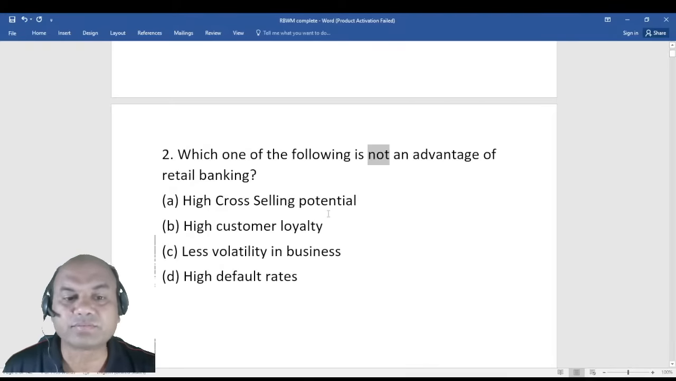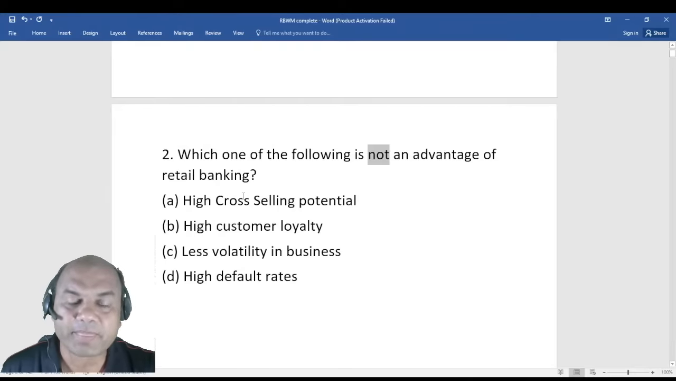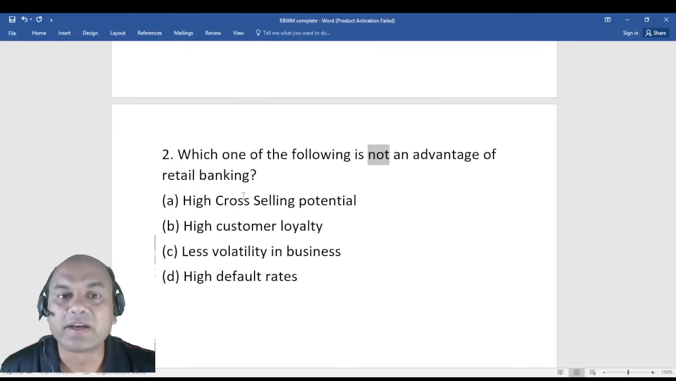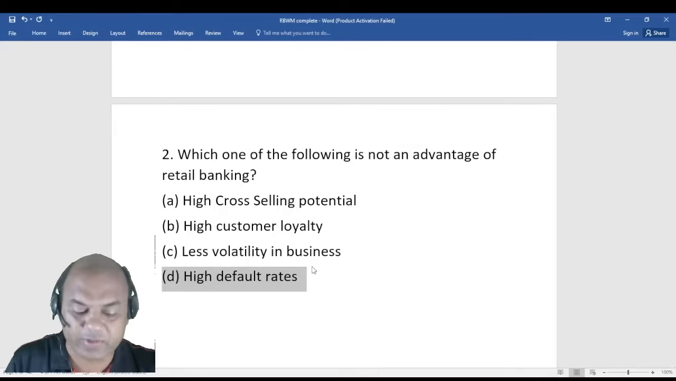Second is high cross-selling potential. No, cross-selling potential is an advantage. What do you mean by cross-selling? Cross-selling means selling to the existing clients. Always remember, if you sell to the existing clients, it is 6 to 7 times cheaper than selling to the new clients. So the answer over here is high default rates is not an advantage.